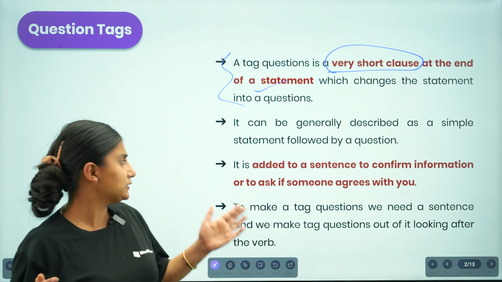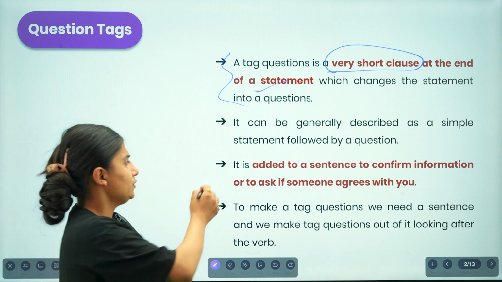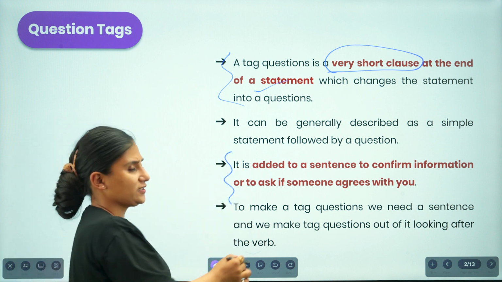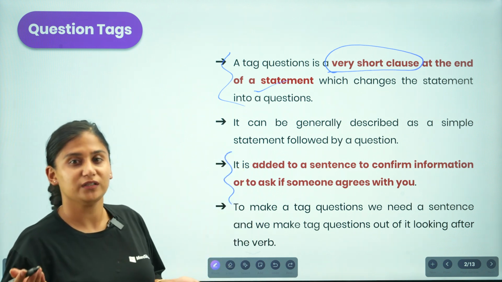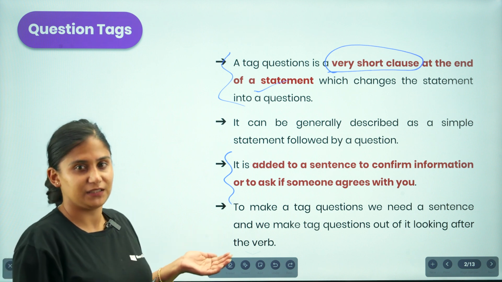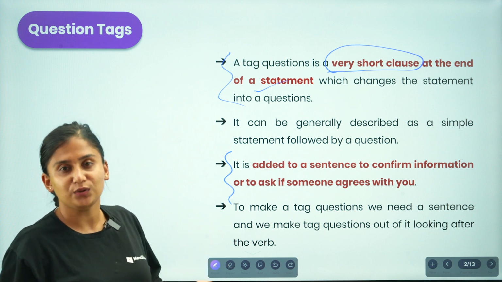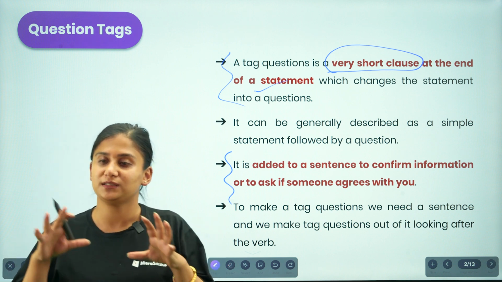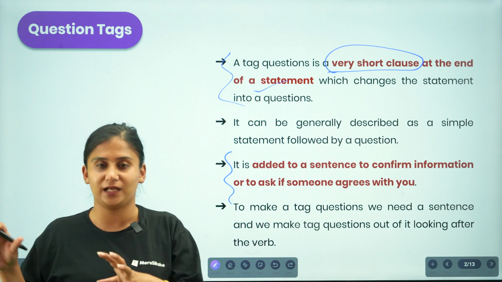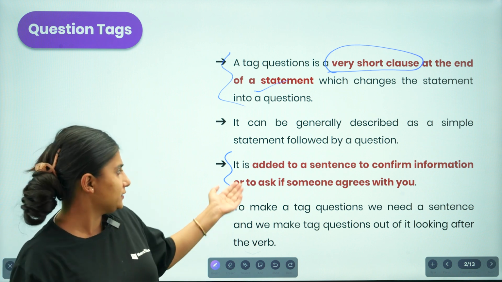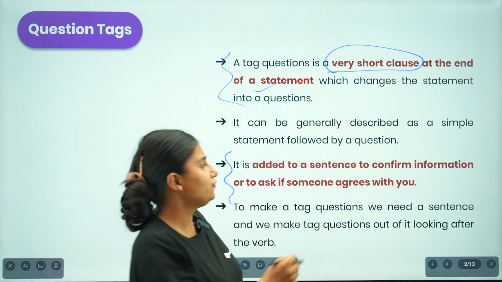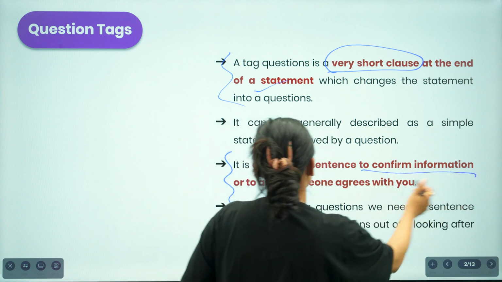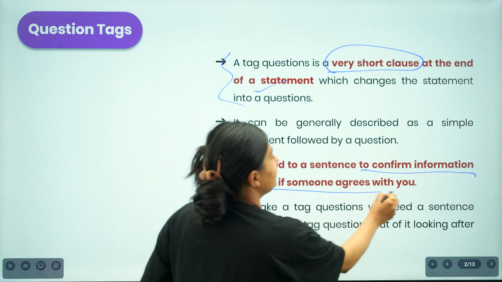And another question is, why do we use question tags? Why is a question tag or tag question necessary? This statement is already provided to us, but why are we supposed to place a tag question at the tail of the sentence? Because it adds a phrase to confirm information or to ask if someone agrees with you.